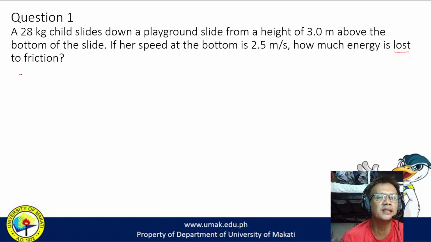So we have a slide and this child slides down from a height of 3 meters, and at the end of the slide, it is found that the child has a velocity of 2.5 meters per second.